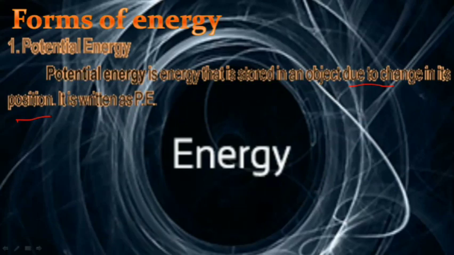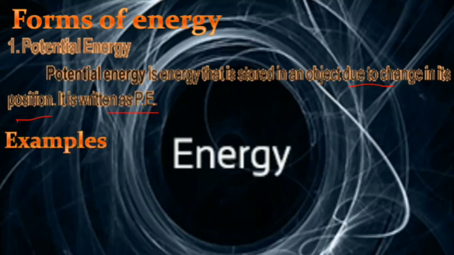But when we change their position from one place to another, and we are not moving, actually we are holding, and we just change their place from a lower to an upper position, some type of energy is stored in that. That is called potential energy. It is also written PE, both capital. P means potential, E means energy.